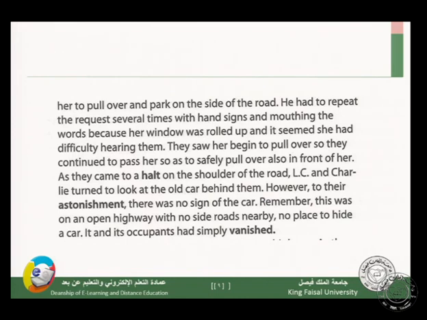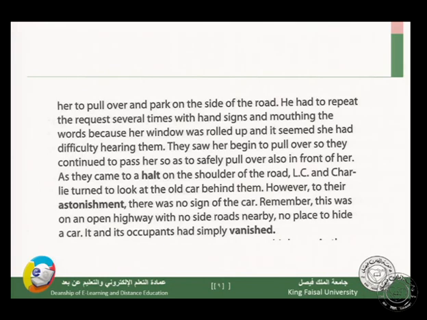They saw her begin to pull over, so they continued to pass her so as to safely pull over also in front of her. As they came to a halt on the shoulder of the road, Elsie and Charlie turned to look at the old car behind them.